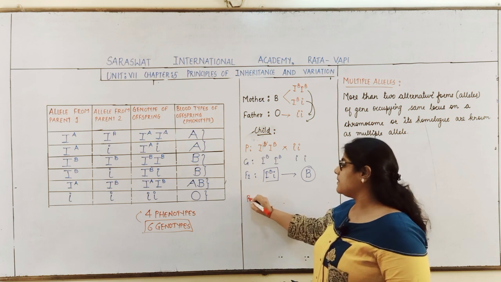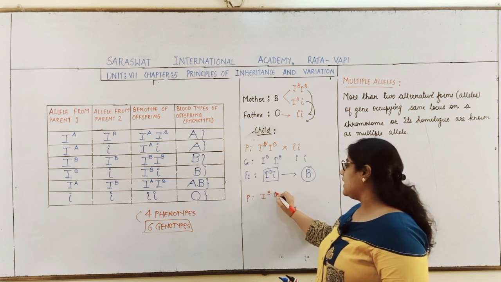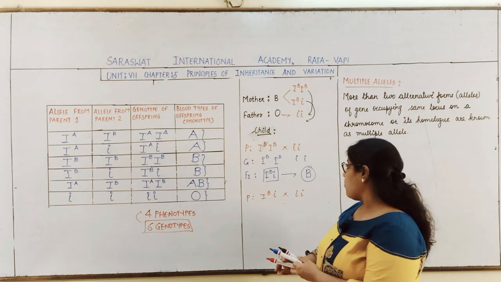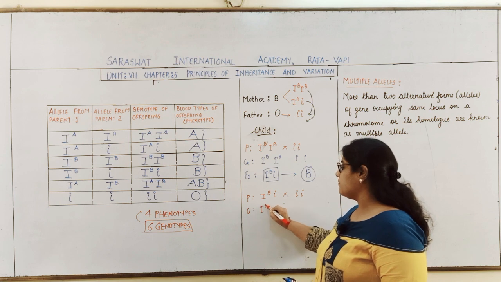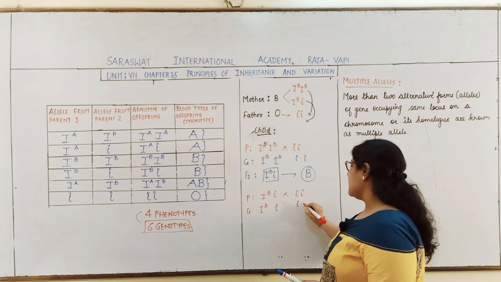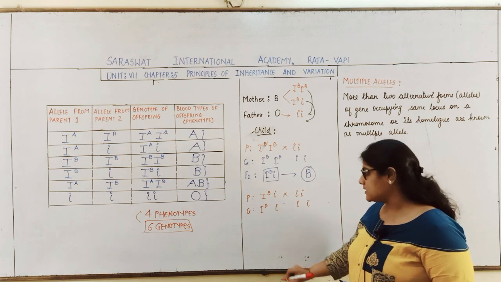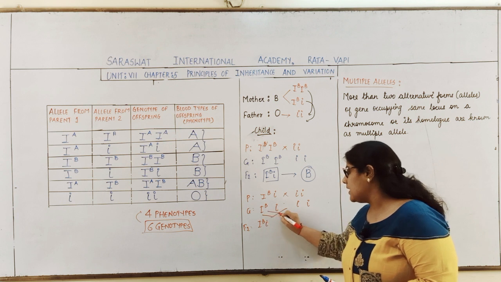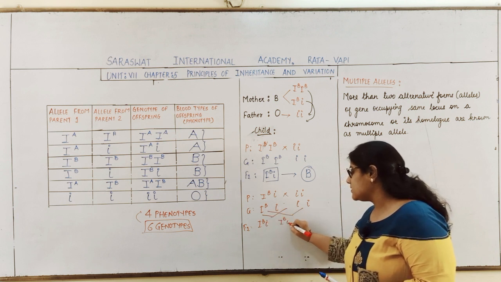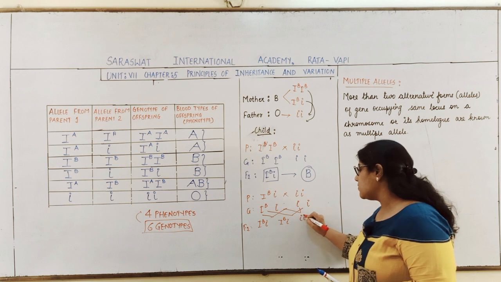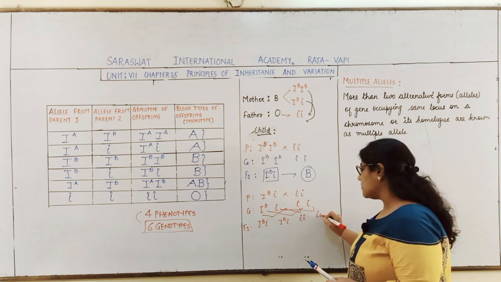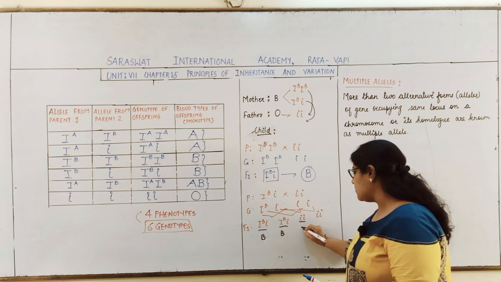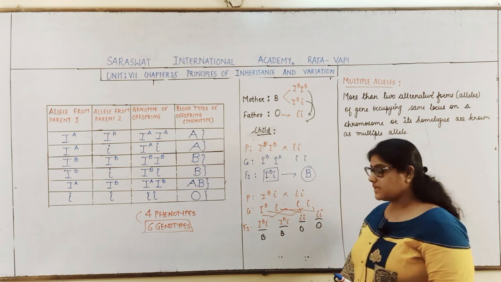Now the second possibility, that is IBi with ii. So here students, what are the gametes produced? One will be IB, another will be i, and here both the gametes are small i. So what will be the F1 generation? IBi, again IBi, and lastly ii, again ii. This indicates B blood group, this indicates B blood group, this indicates O blood group, this indicates O blood group.